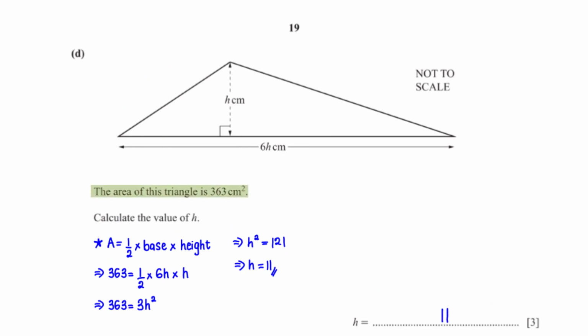The area of this triangle is 363 centimeters squared. Calculate the value of h. Here is the formula for the area of a triangle. We've been given the area to be 363 centimeters squared. The base is 6h and the height is h. Half of 6h times h is 3h squared. When we divide both sides by 3, we get h squared equals 121. And when we take the positive square root of both sides, we get h equals 11.